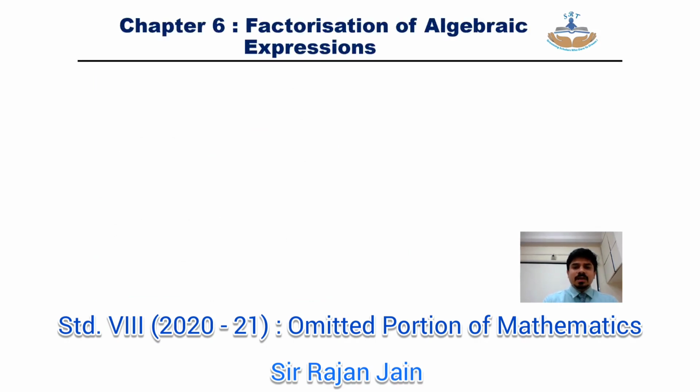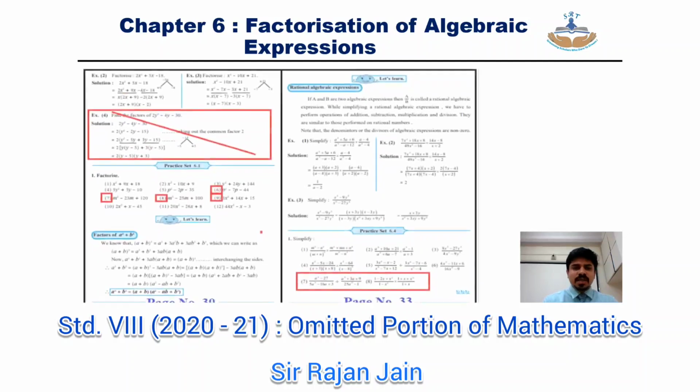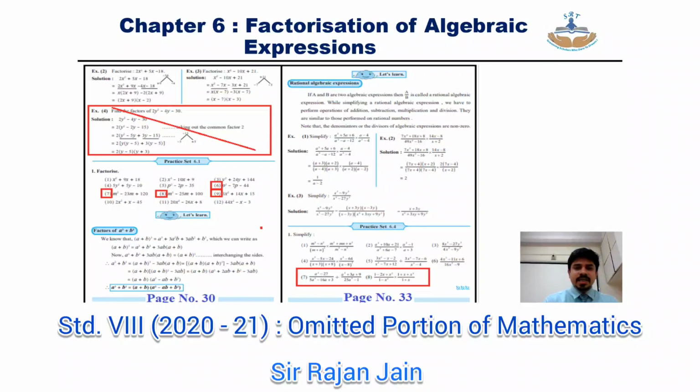Then coming to chapter number 6, factorization of algebraic expression. Come to page number 30. On your page number 30, solved example 4, entire part is omitted. You can strike out that. Okay. Then from your practice set number 6.1, question number 6, 7, 8 and 9, which are marked in the red box, those 4 questions are omitted. Then come to page number 33.